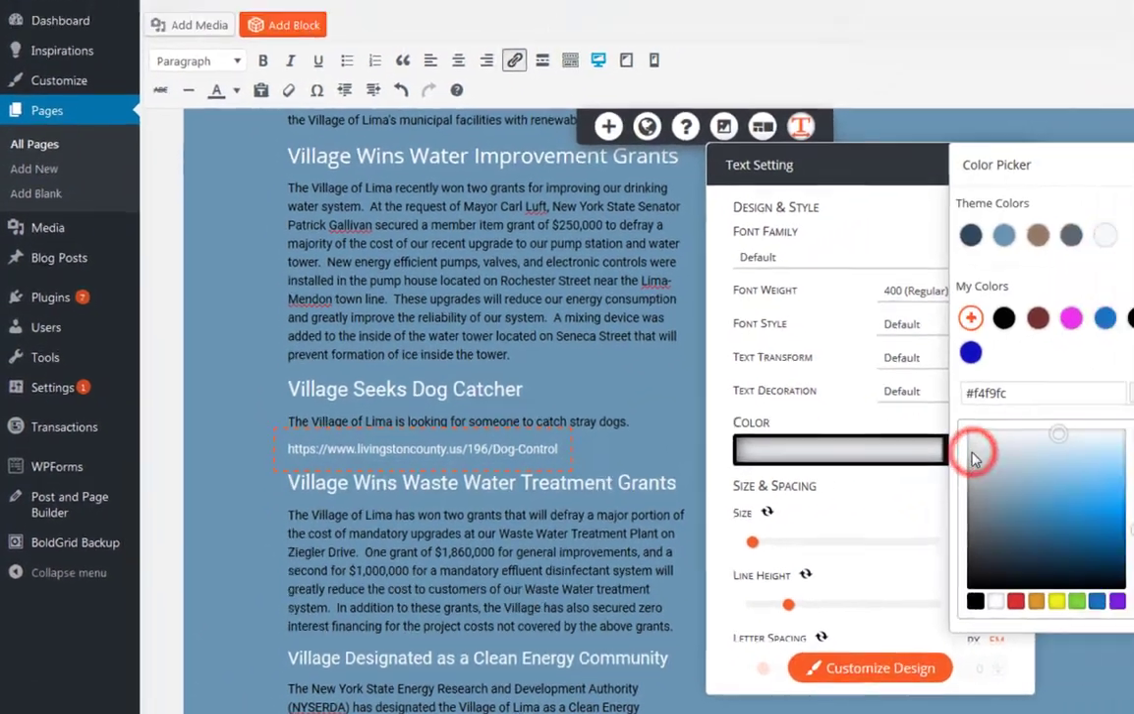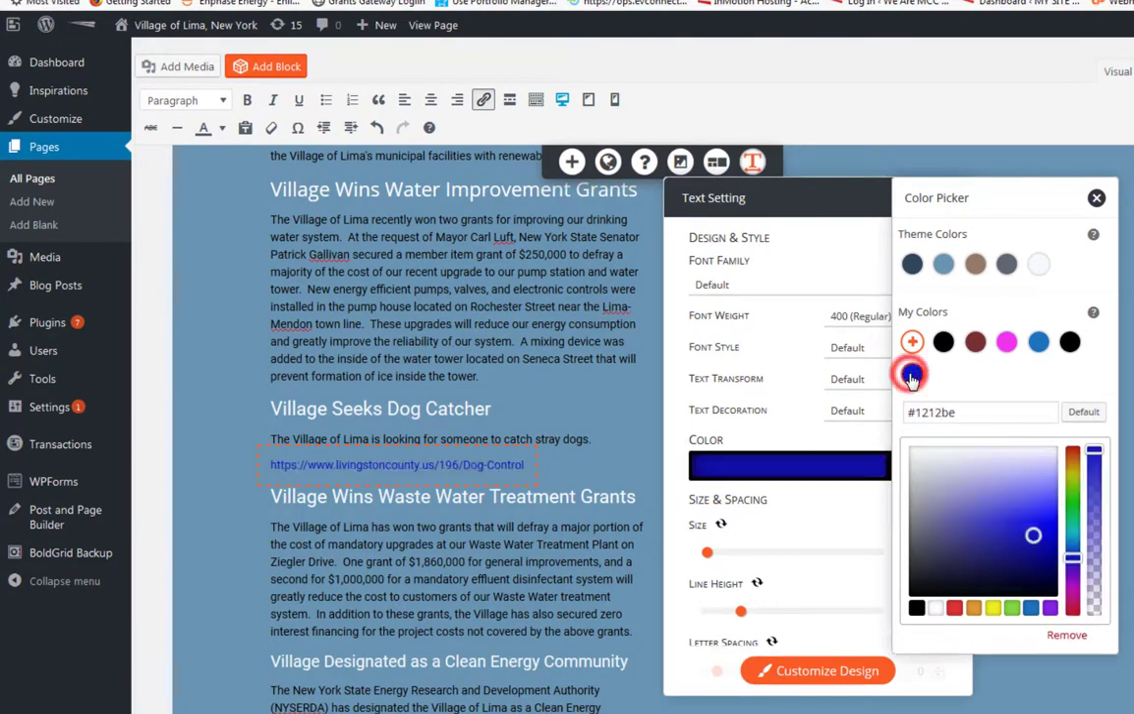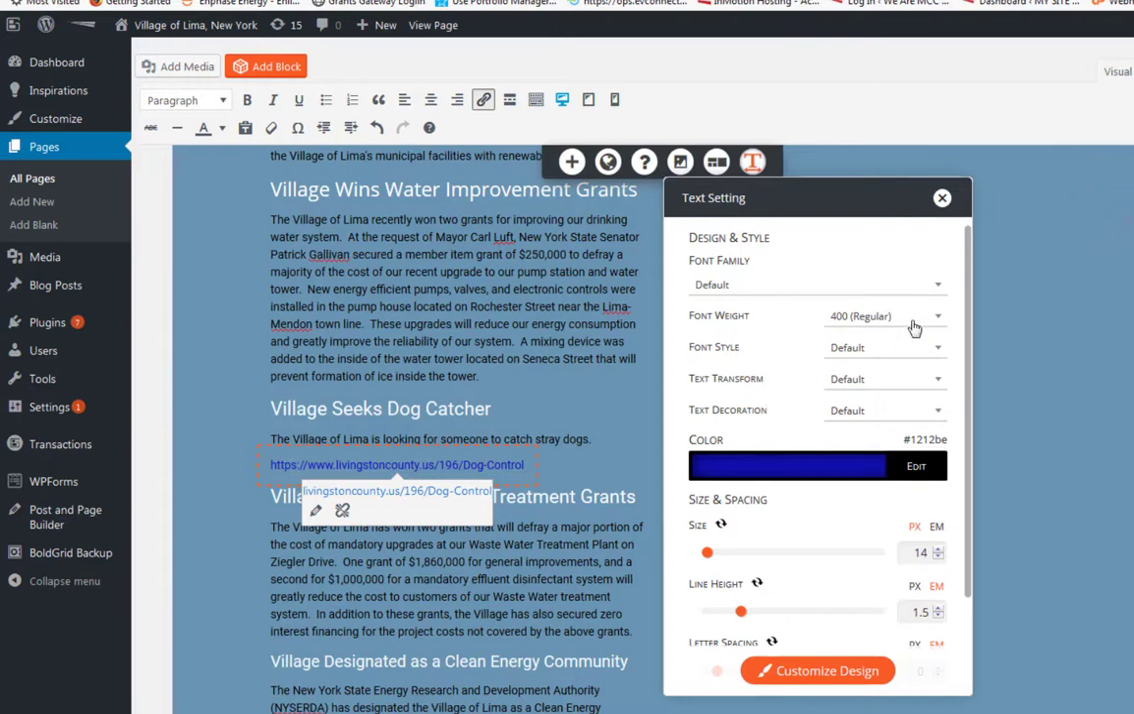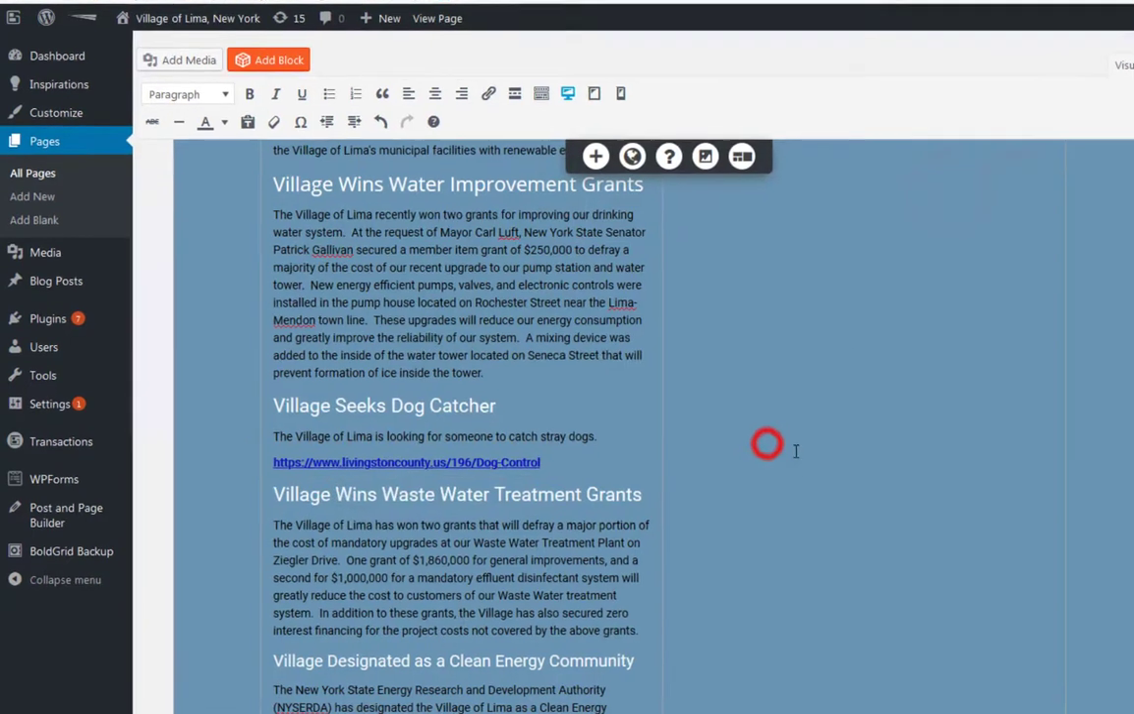So we're just going to edit that. And we're going to go to the dark blue. And you can see it changes to blue. All right, so we're good with the color. Font weight, so then I put that onto bold. And then lastly, I'll put the text decoration in here as an underline. All right, and then we just end it.